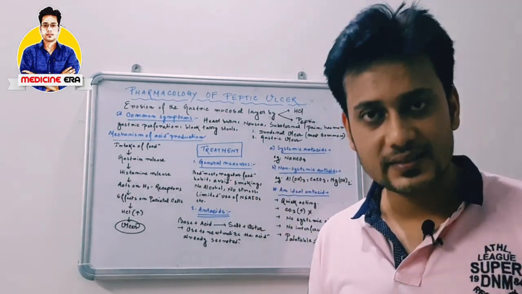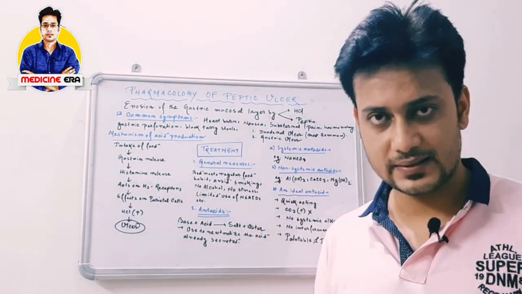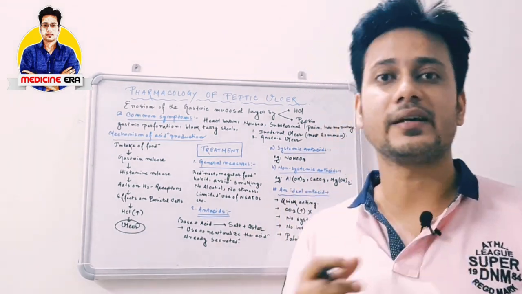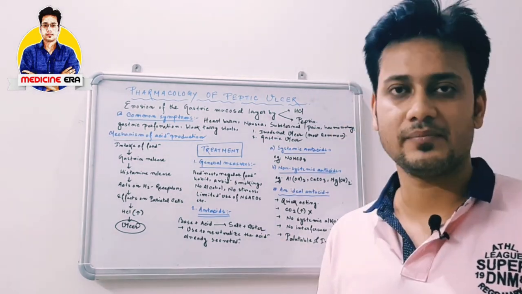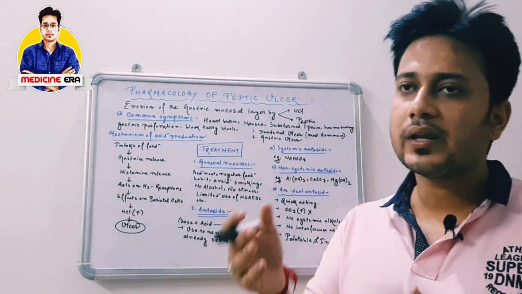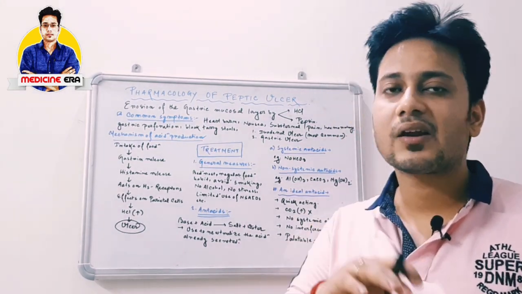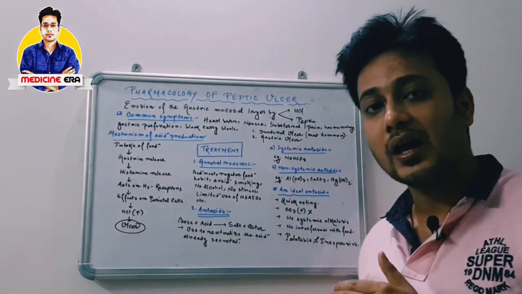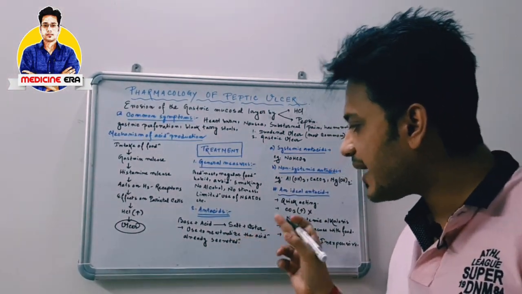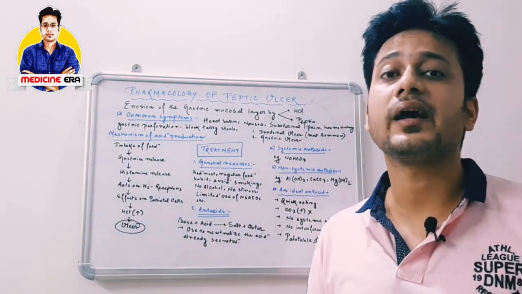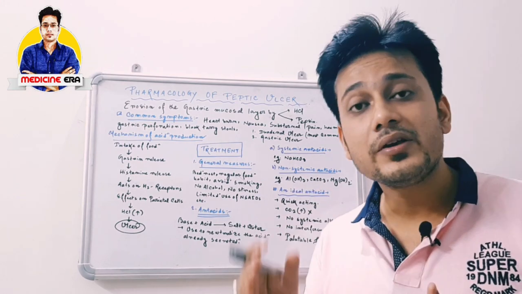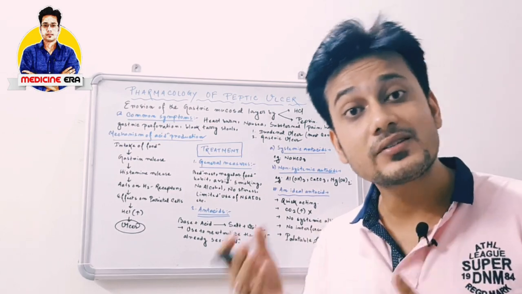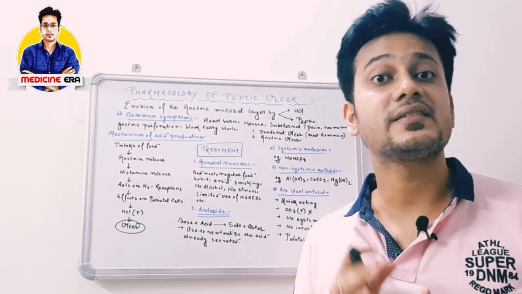Then we have to take some antacids. What are antacids? Antacids are weak bases. They are mainly used to neutralize the gastric acid, the acid which is already secreted. Antacids are mainly weak bases. When the weak bases react with the HCl, they convert that HCl into salt and water because it is a neutralizing reaction. In this way, antacids show their action, used to neutralize the acid already secreted. You have to keep in mind that antacids do not stop acid secretion. They can only neutralize the gastric acid which is already secreted, but they do not stop the acid secretion. This is the main point.